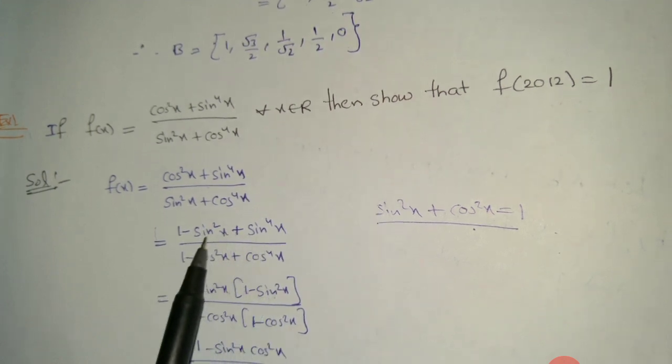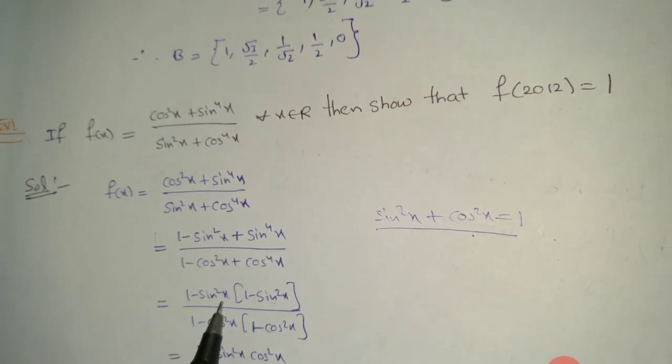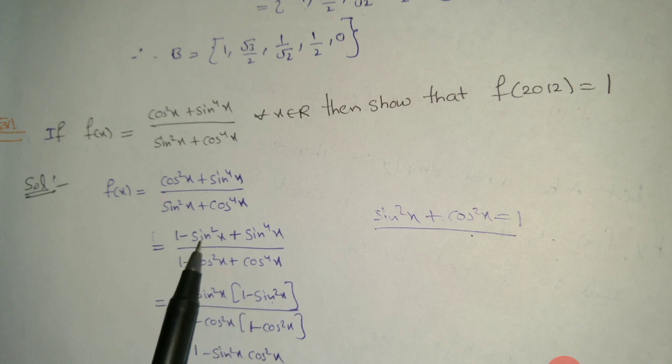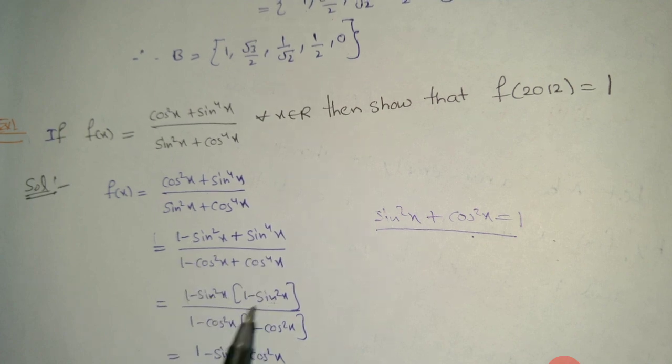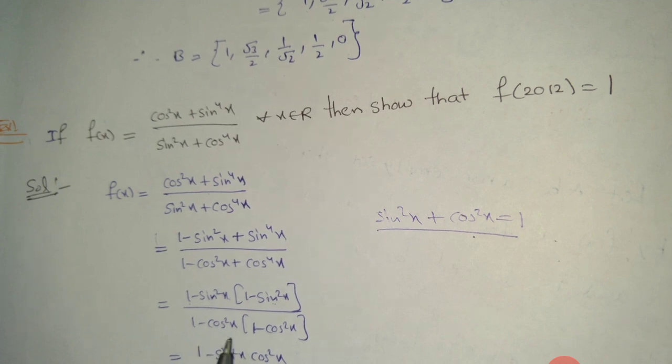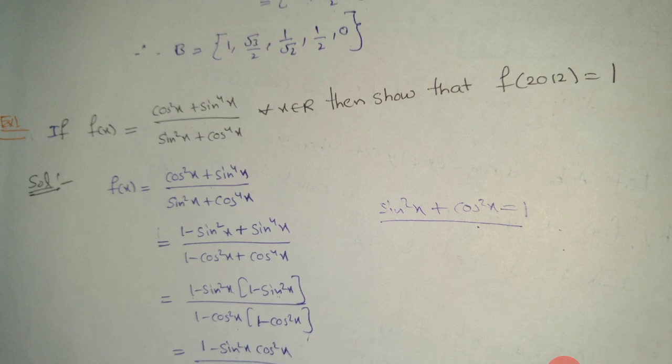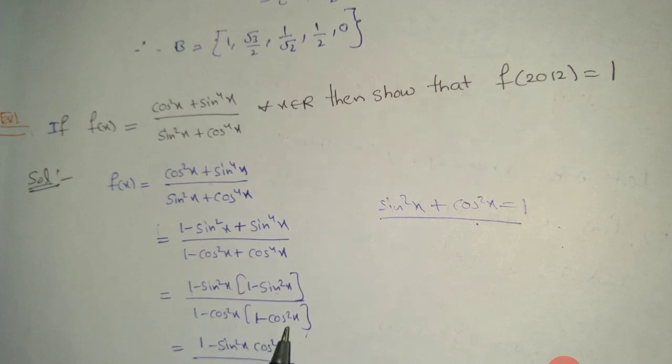In the numerator, sin square x is common, and 1 minus sin square x is cos square x. In the denominator, cos square x is common, and 1 minus cos square x is sin square x.